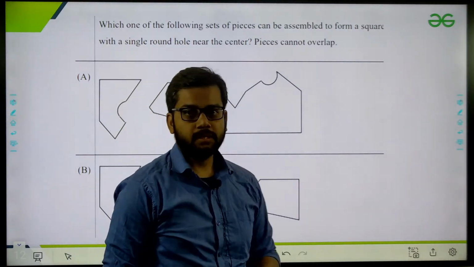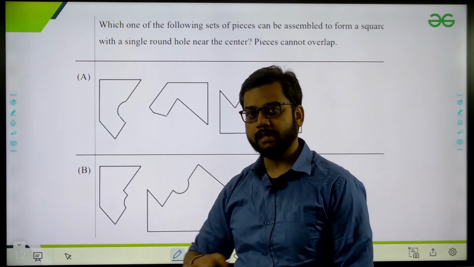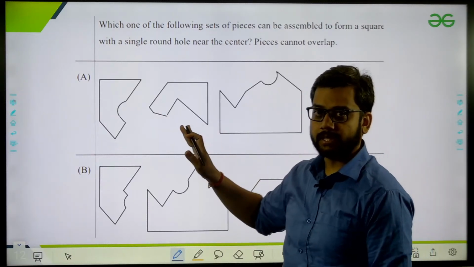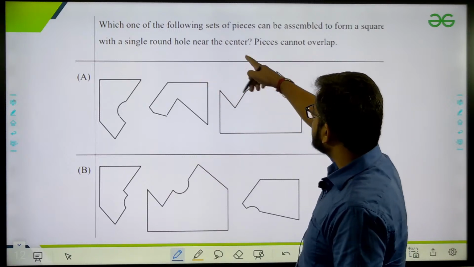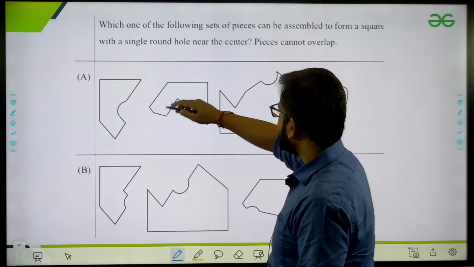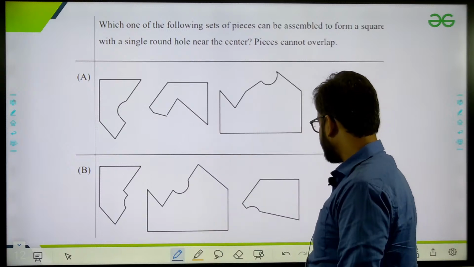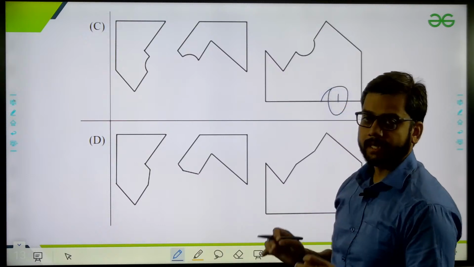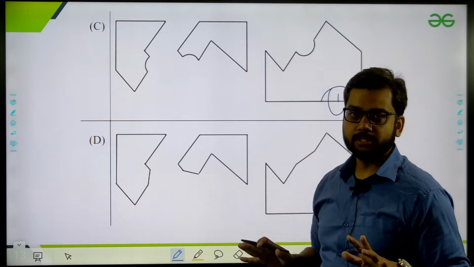This part, every year they are asking this question, only one question, but every year they are asking. You just check this, see this is the data. Which of the following set of pieces can assemble the form of a square with a single round hole in the center? We have to put this data together to make this one. So we have four options, A, B, C and D. Now there is no formula. I cannot say there is any specific formula to solve this question. No, there is no formula.